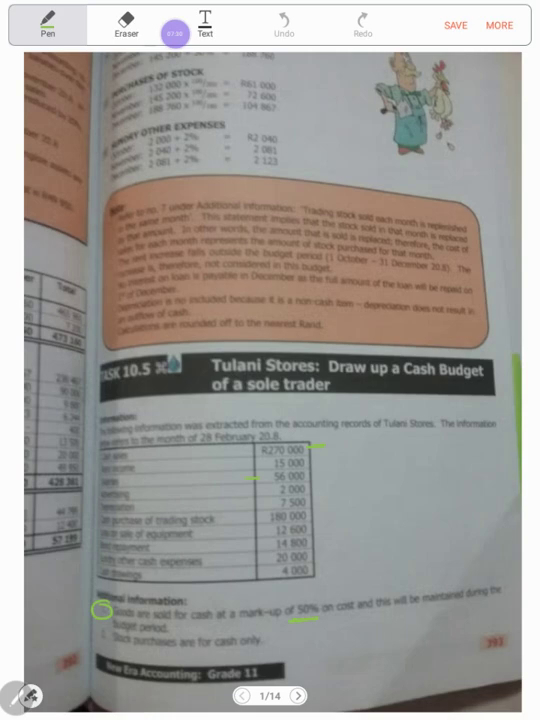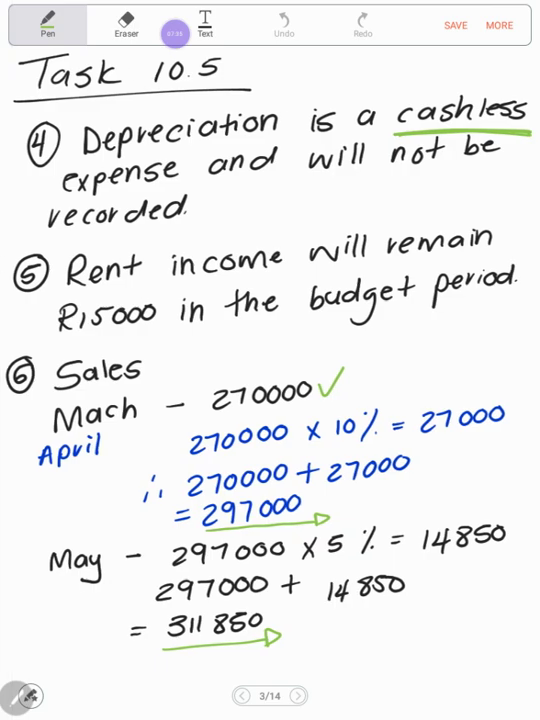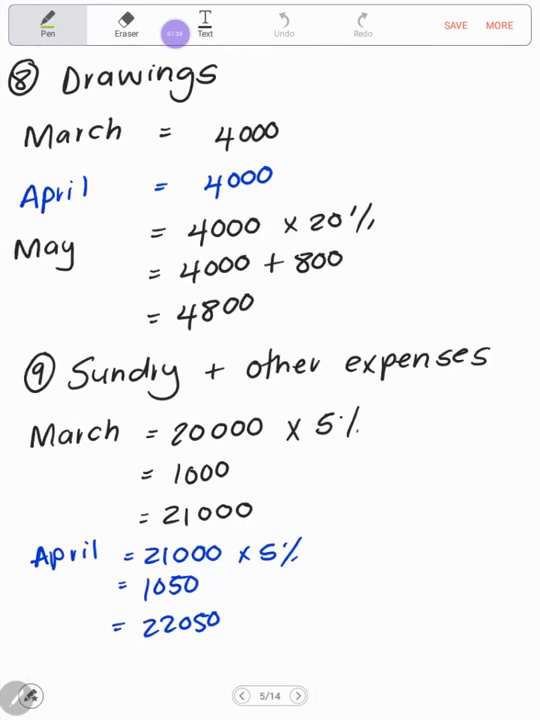My drawings is cash drawings, it's 4,000 over here. And what did they say? They're going to increase it by 20% from May onwards. So our drawings will remain 4,000 in March, 4,000 in April, but in May there will be an increase of 20%. What is 20% of 4,000? It is 800 Rand. 4,000 plus 800 gives me 4,800. So in May, that will be the cash drawings amount.